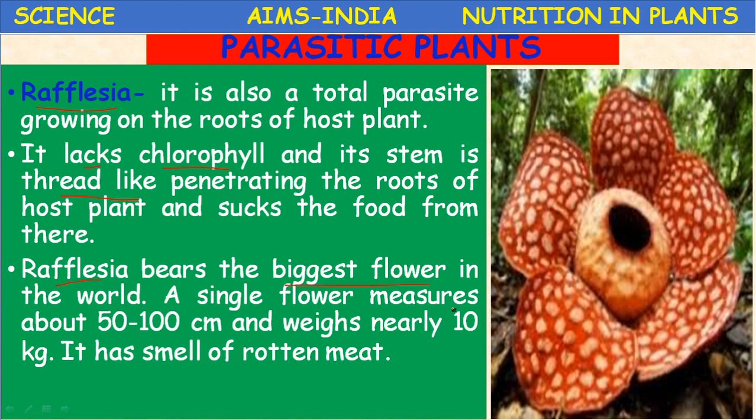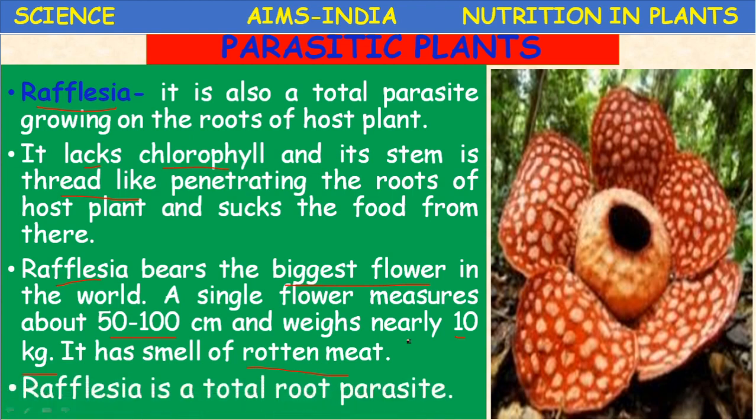A single flower measures about 50 to 100 centimeters, very big in size, and it weighs about 10 kg. It has a smell of rotten meat. So Rafflesia is a total root parasite.